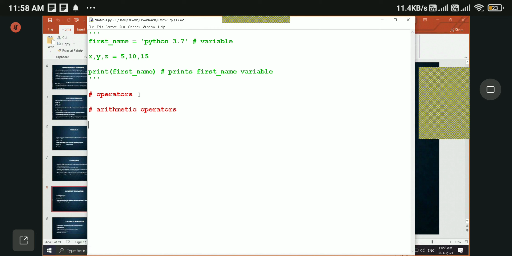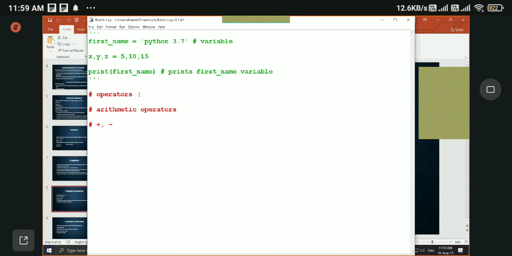In arithmetic operators, what we will see normally, we have already done all these operators. We have already used all these operators in primary school as well. And yes, for mathematical calculations, we use arithmetic operators. We also use them in daily life as well, right? Plus, minus, division, right? All these operators are arithmetic operators.